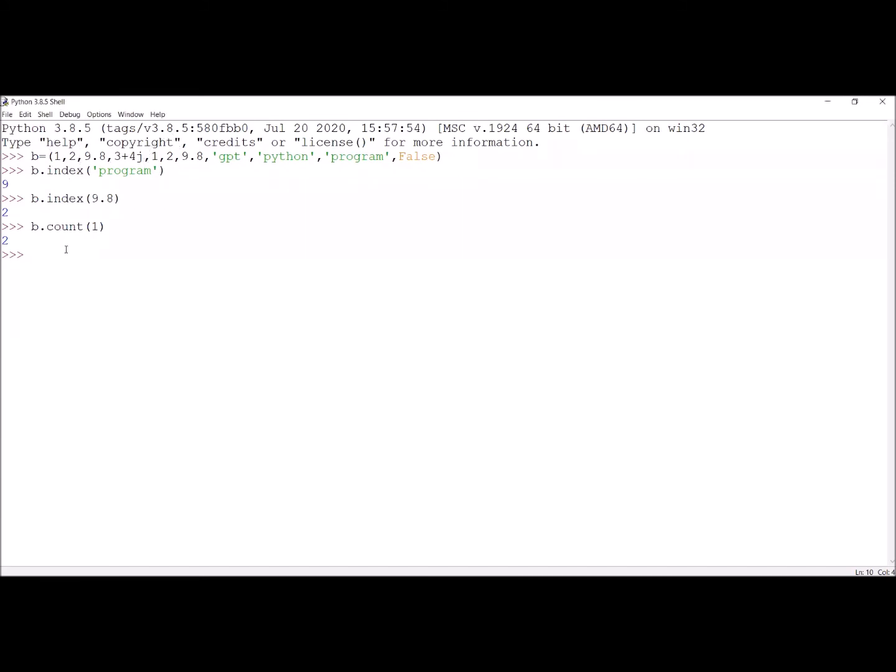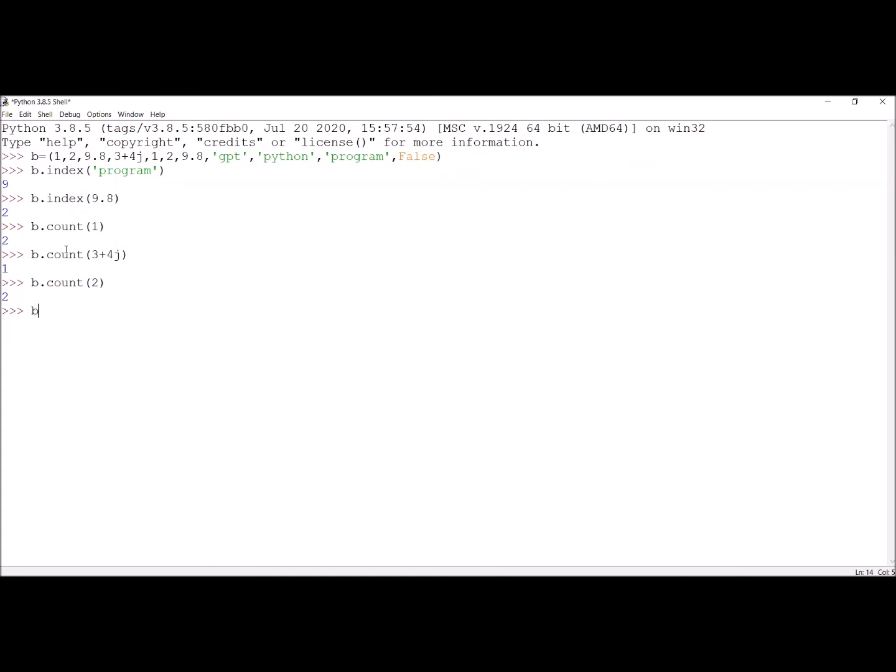Now we are counting how many times this complex number 3 plus 5j is appearing. This is appearing only one time. And now we are counting how many times the number 2 is appearing. The number 2 is appearing 2 times. Okay, so index and count options are working as usual as they worked in the list.